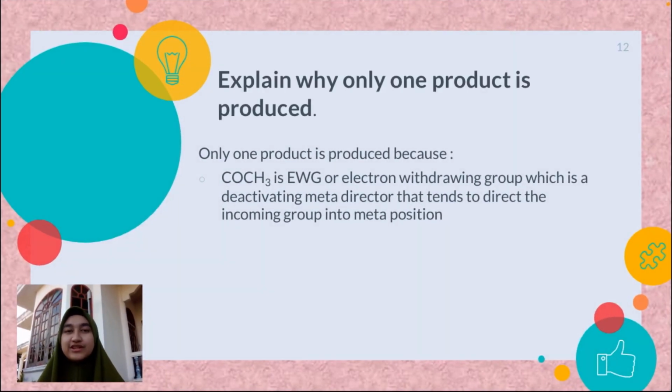Okay, so now we move to the next question, which is explain why only one product is produced. The reason why only one product is produced is because POCH3 is an EWG or electron withdrawing group, which is a deactivating meta director that tends to direct the incoming group into the meta position.